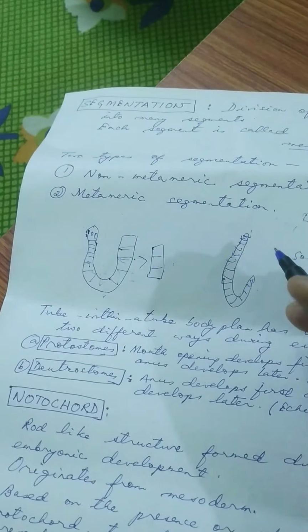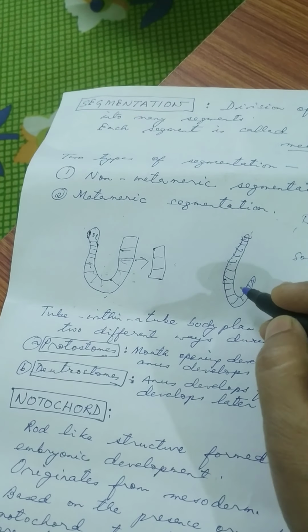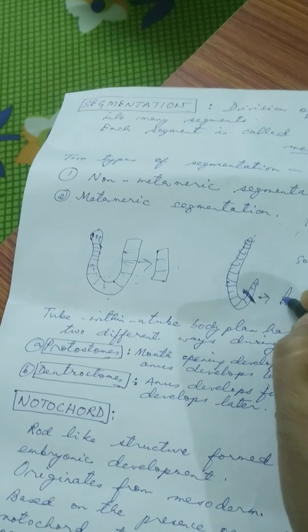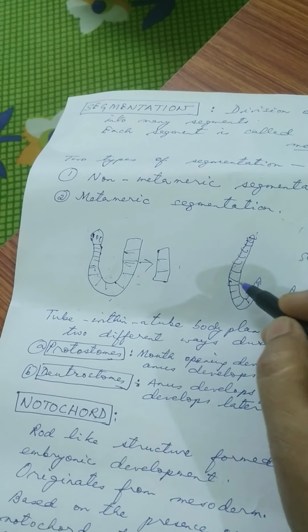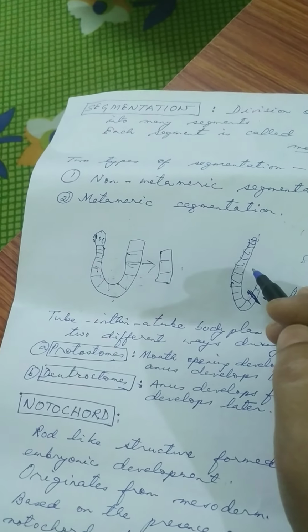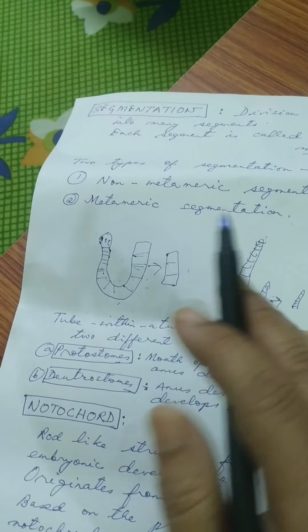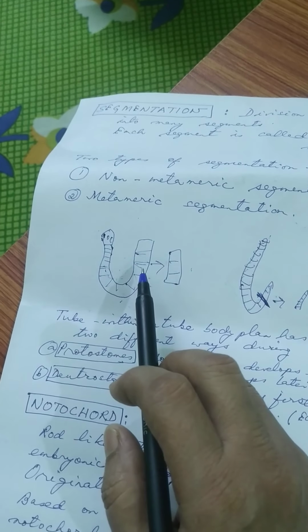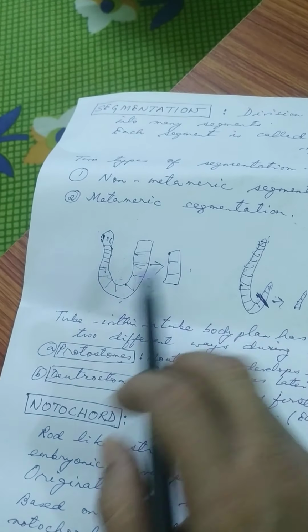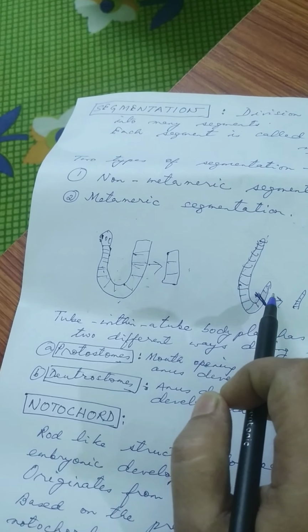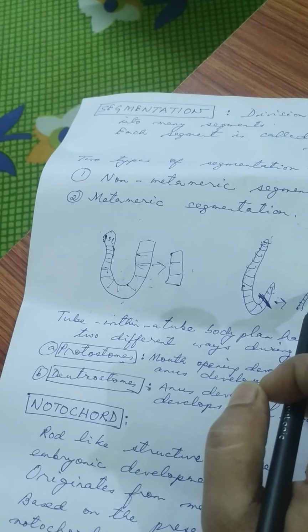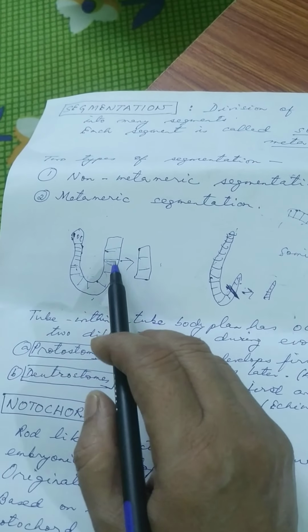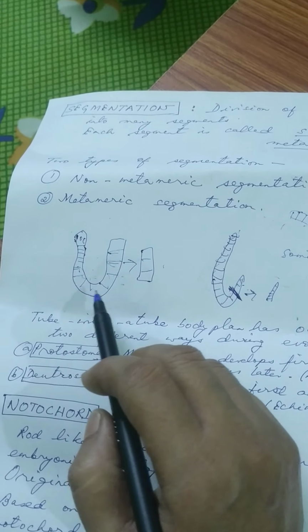But in case of the earthworm, if a portion of the body is cut, say this portion is cut, then the earthworm will die. Earthworm will not live. Now why? What is the reason? Here in non-metameric segmentation, the tapeworm will live even though some segments break off. But here the earthworm will die if a part of the body is cut off. The reason is that in case of the tapeworm, all these segments are not intimately connected with one another.